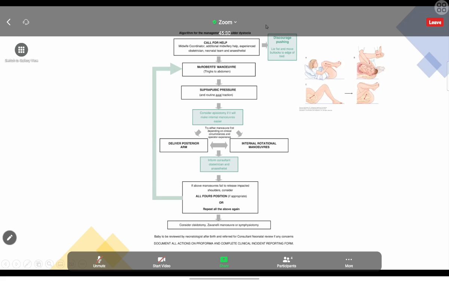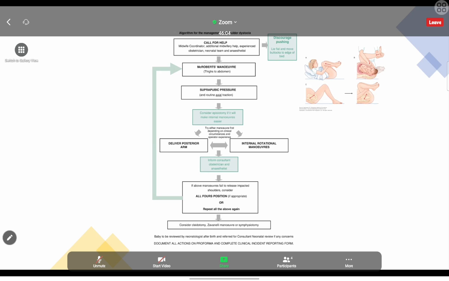How to manage shoulder dystocia? This is what you have to know, nothing else. If you know this flow chart, that is more than enough. As usual, call for help. Once we call for help, we have to tell the mother not to push more, because at the time of this problem the mother usually has an urge to push. So we have to ask the mother not to push. And also, if oxytocin infusion is going on, we have to stop the oxytocin. Those two things we have to do.